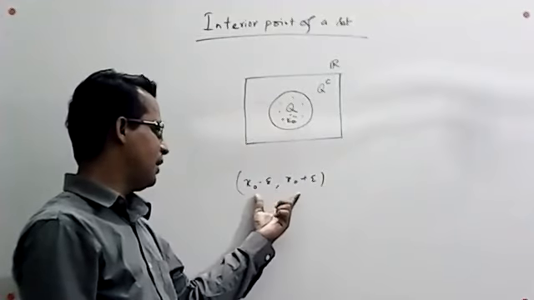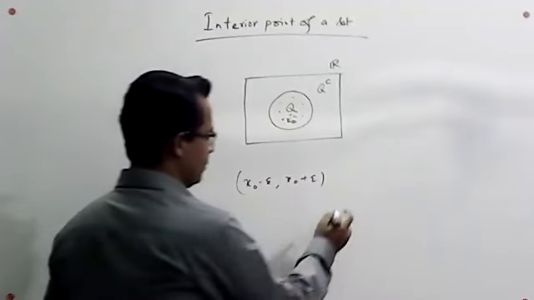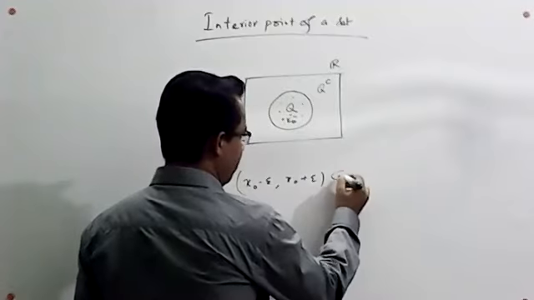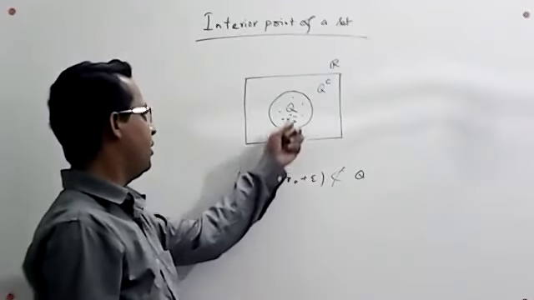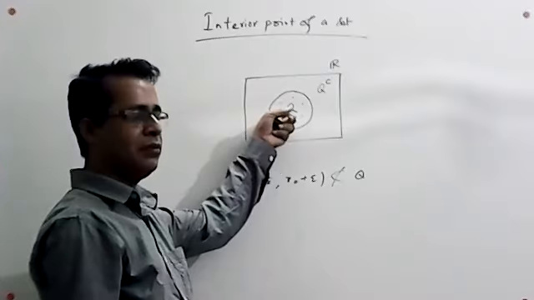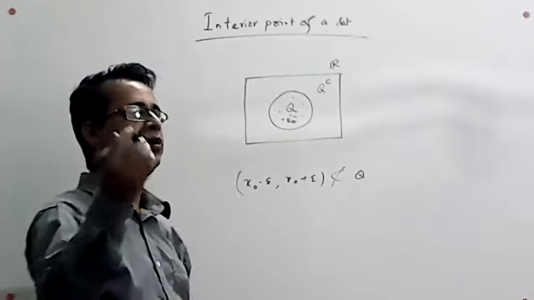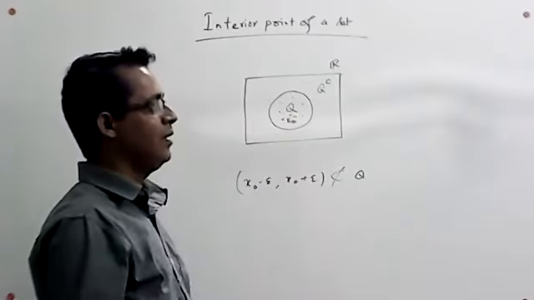So we can say that this interval is not completely contained in Q. That is why any number of the set of rational numbers will not be an interior point of this set.